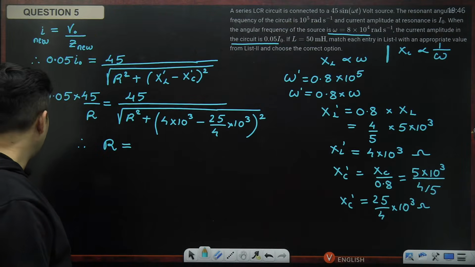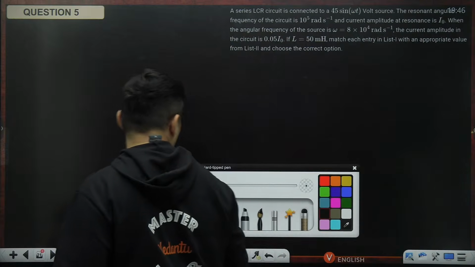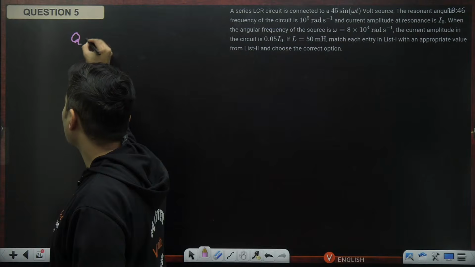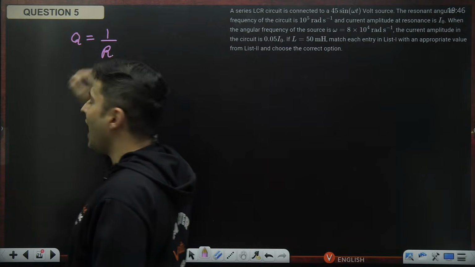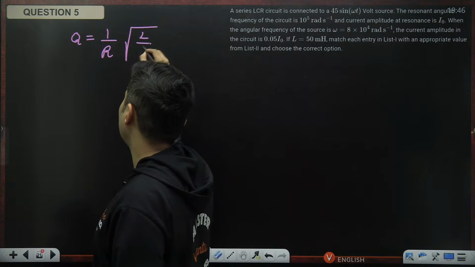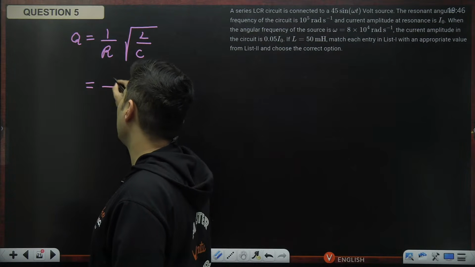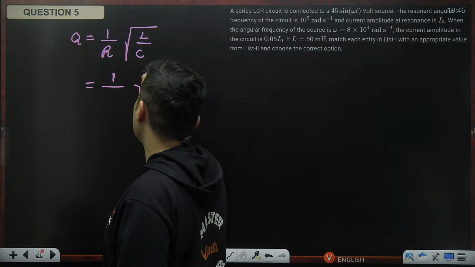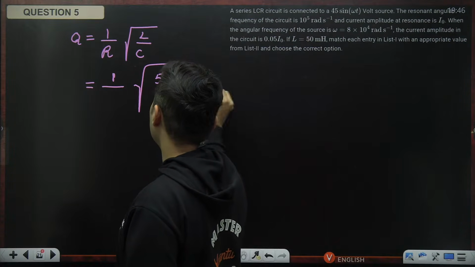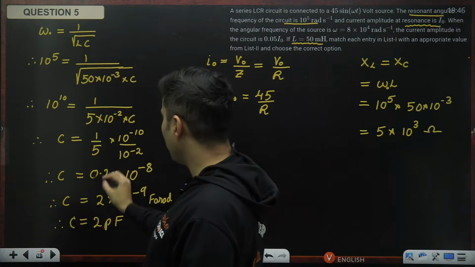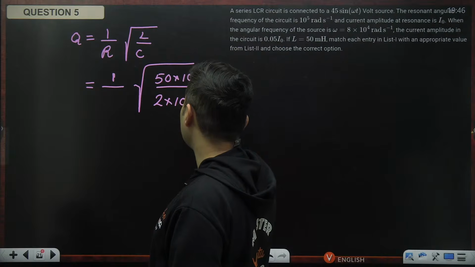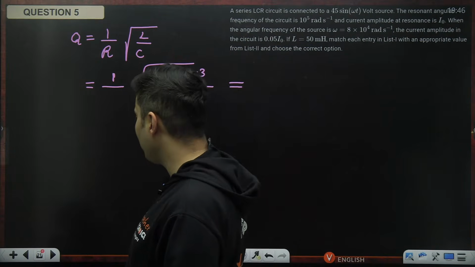So quality factor, bandwidth, guys, all these are standard formulas. What is the formula for quality factor? Q is 1 by R and then root of L by C. Substitute literally everything, guys. Inductance is known. It is 50 millihenry, so 10 to the power negative 3. Capacitance, I think we figured it out somewhere here. 2 picofarad, so 2 into 10 to the power minus 9. From that, you will get the quality factor.